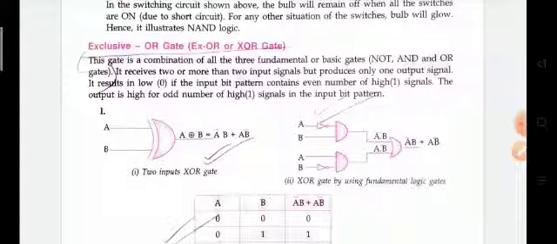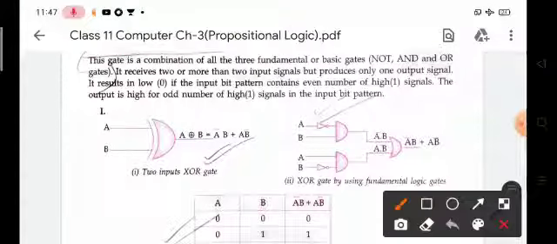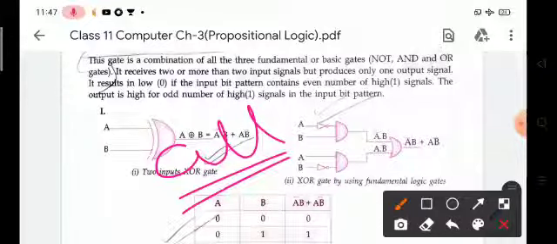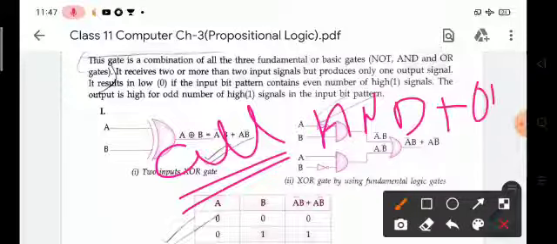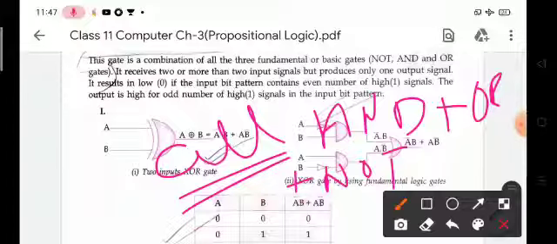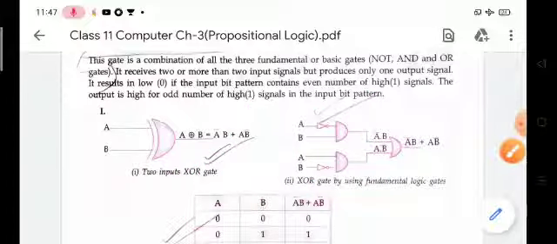Children, the exclusive gate means the combination of AND plus OR plus NOT, that is, the combination of all three fundamental gates. So this is the second part of chapter number 3.